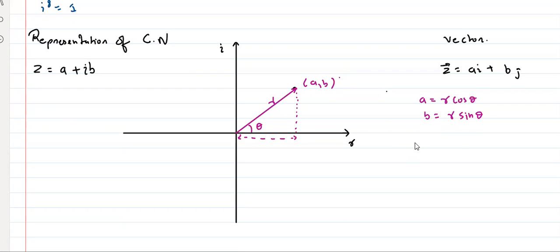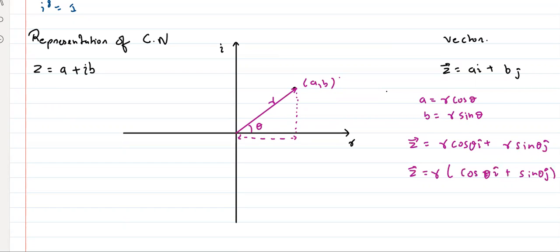So can I say that in case of magnitude and angle, I can write R cos theta i cap plus R sin theta j cap. Yes or no? Or if I take R common, it will be cos theta i cap plus sin theta j cap.